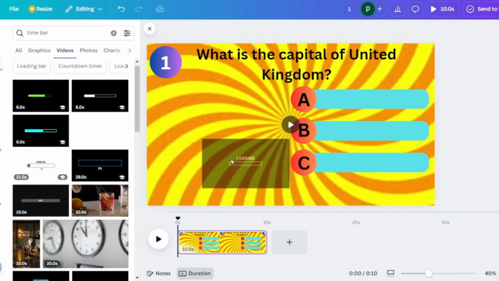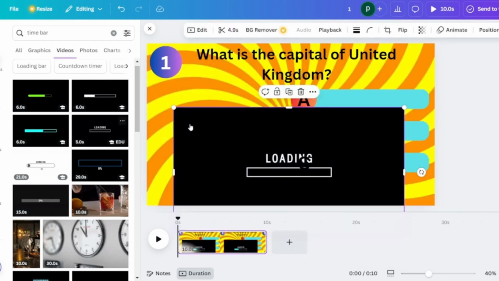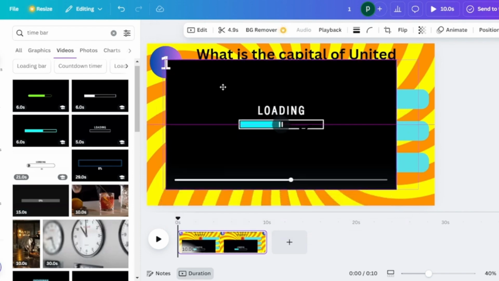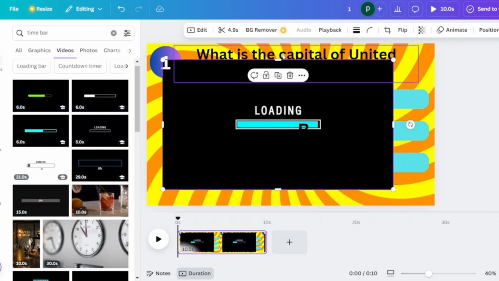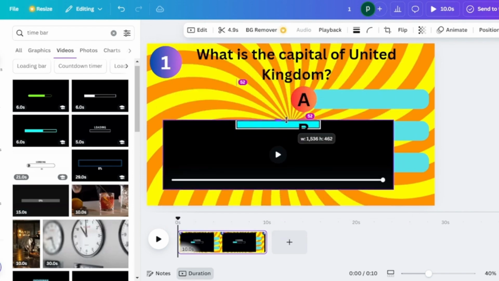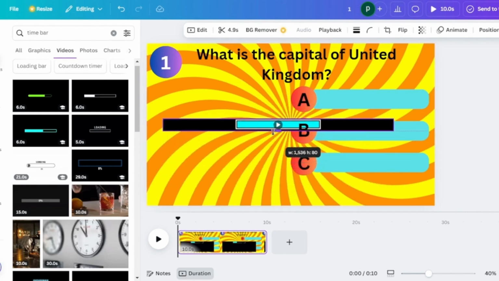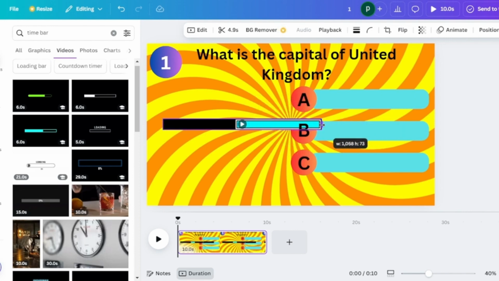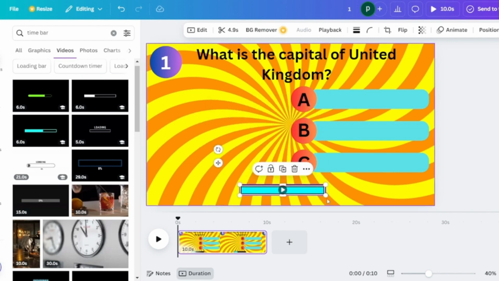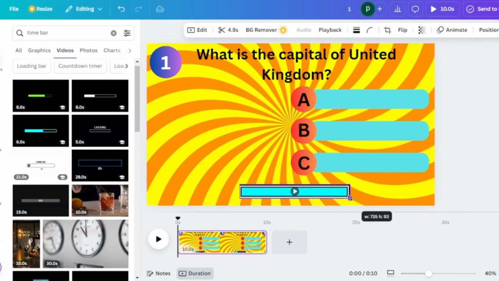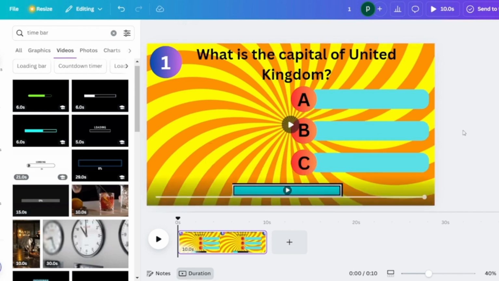Now the best way to ensure that this aligns with our video design, we are going to crop this video so that it just has the loading bar. So you can crop from top, crop from bottom, crop from left and then the right. Okay, so now we have cropped it, but it seems a little small, so you can adjust the size by enlarging that. Okay, so once you have positioned it, let's go to the next step.